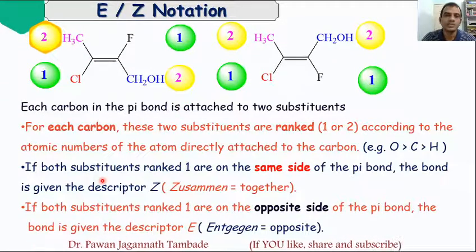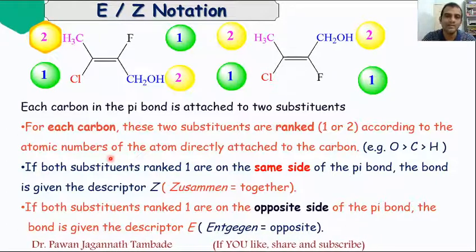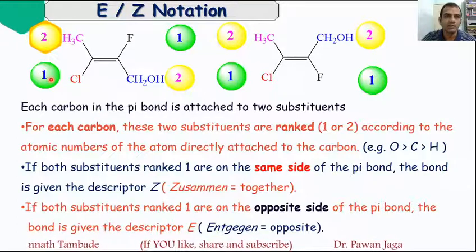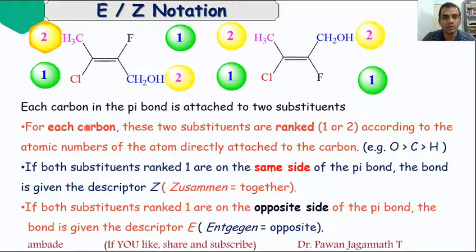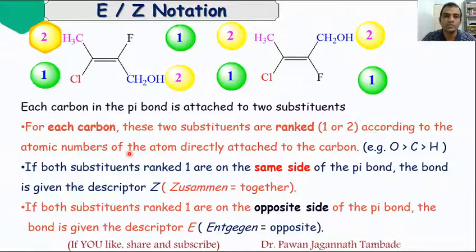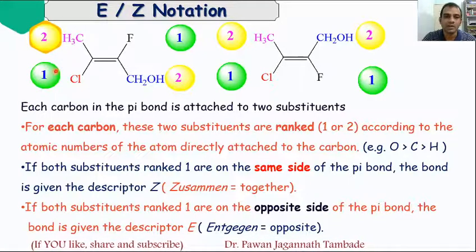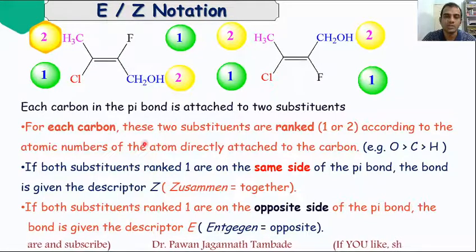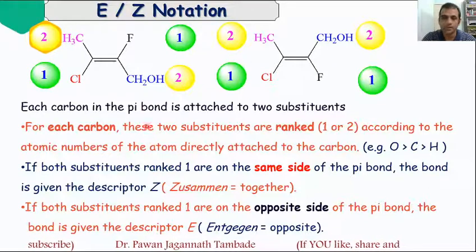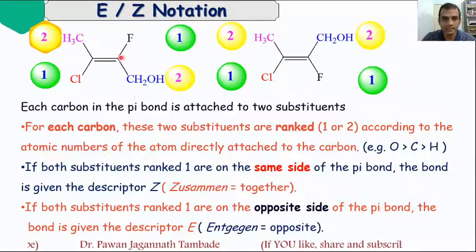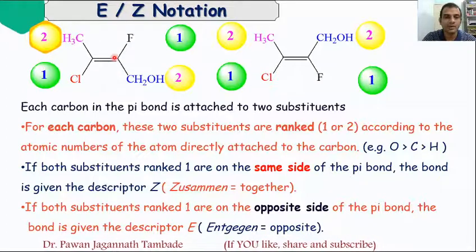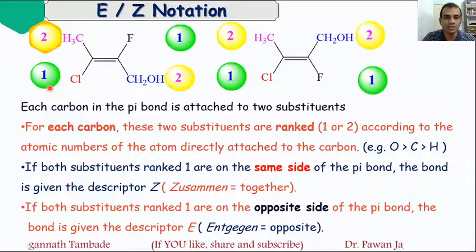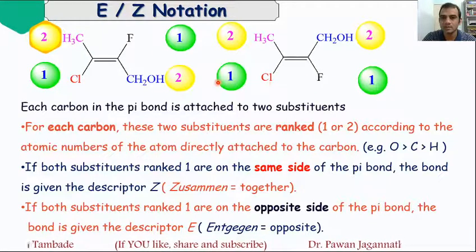If both the substituents of rank 1 are on the same side across the carbon-carbon double bond, then such a molecule is noted as a Z molecule. And if both the substituents having rank 1 are present on opposite sides of the carbon-carbon double bond, then such a molecule is noted as an E molecule. If you look at these two examples, in this case the atoms or groups of higher priority are opposite to each other, and in this case they are on the same side.